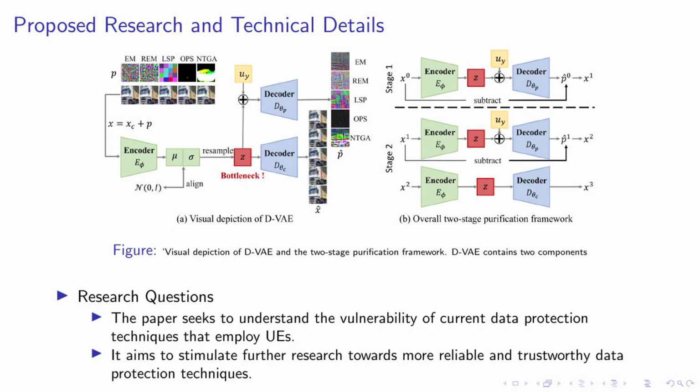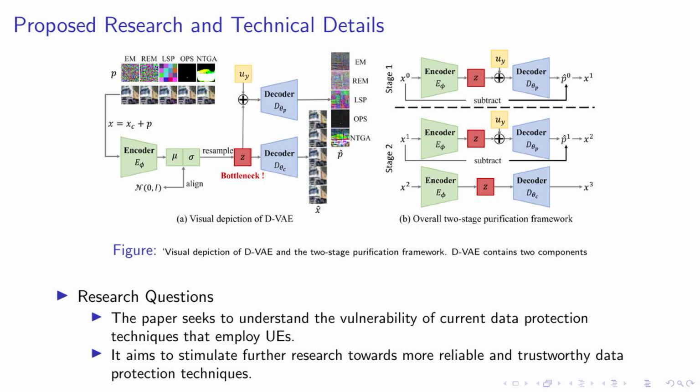On this slide, we delve into the core of our research and its technical aspects. As you can see from the figure, it visually depicts our two-stage purification framework and the D-VAE, which consists of two components. Our research primarily revolves around two key questions. Firstly, we aim to understand the vulnerabilities in current data protection techniques that utilize unlearnable examples, or UEs.